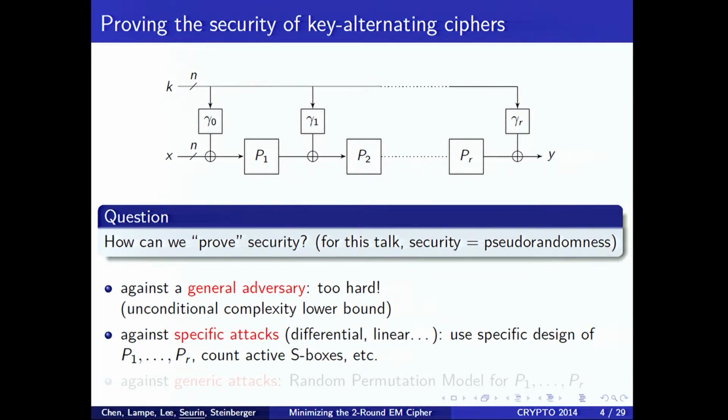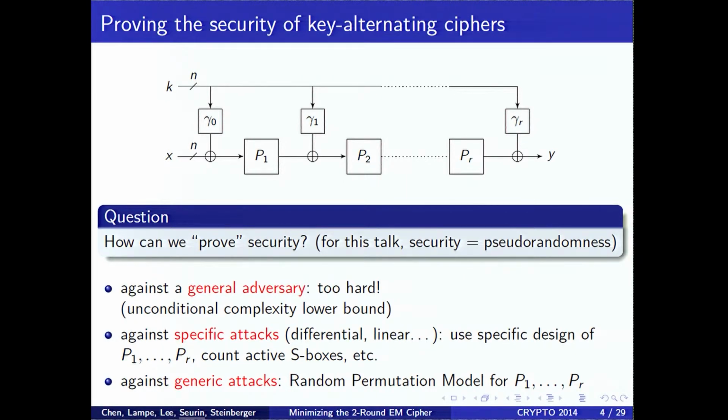For example, differential or linear attacks. For this, you have to use the specific designs of your permutations. For example, you can prove lower bounds on the minimum number of active S-boxes. But there is a complementary approach, which is to prove security against generic attacks. By generic attacks, I mean an attack that would break the whole class of key alternating ciphers independently of the permutations P1 to PR.